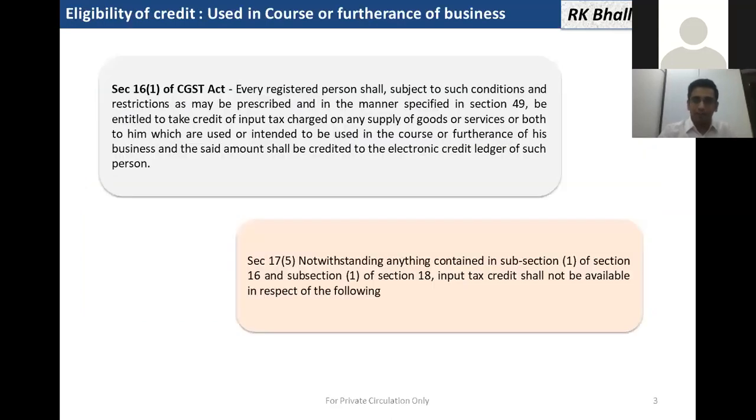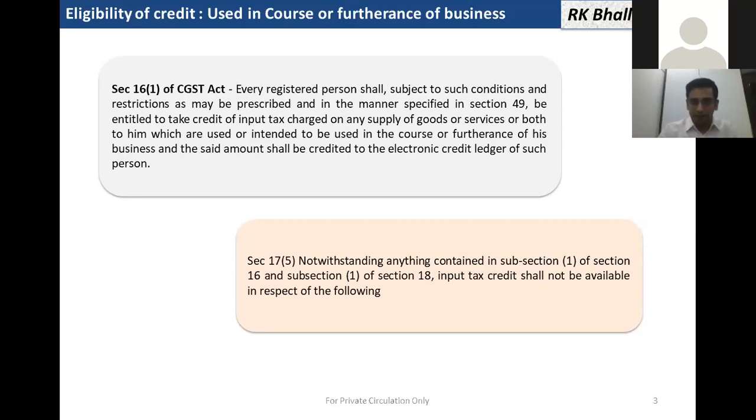For checking whether the input will be allowed or not, we have to check the section which allows input in the CGST Act. Section 16(1) says that every registered person shall be eligible to take the input tax credit on any supply of goods or services or both to him, which are used or intended to be used in the course or furtherance of his business. So first of all, the factory premises or the office which we are constructing are, of course, in the course or furtherance of the business of a businessman.